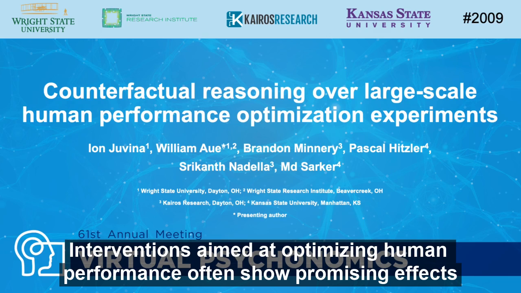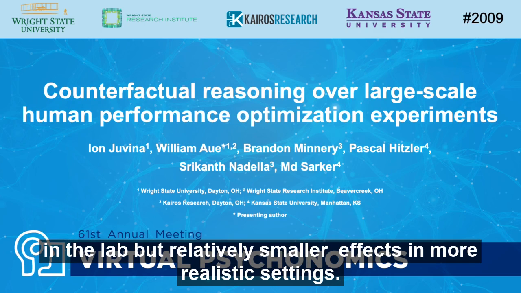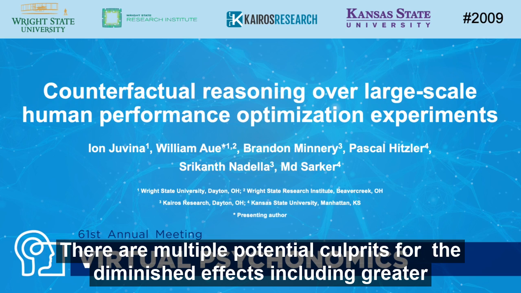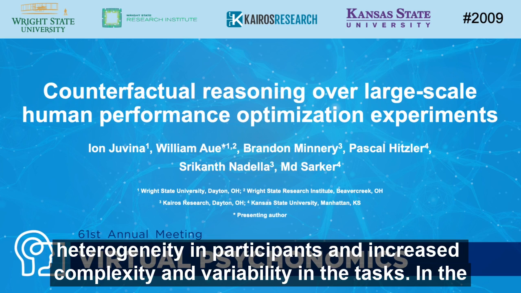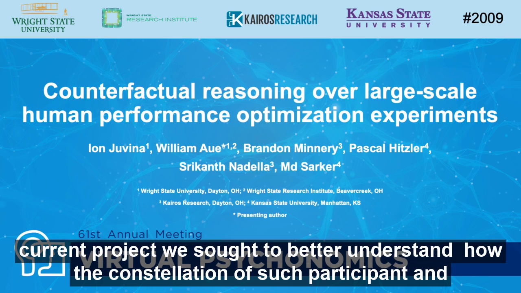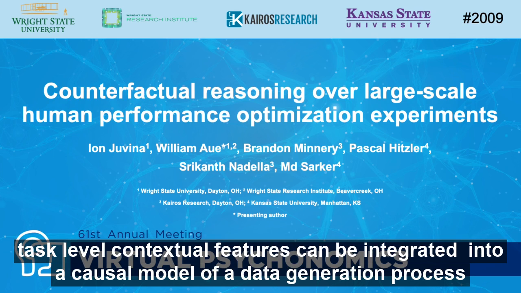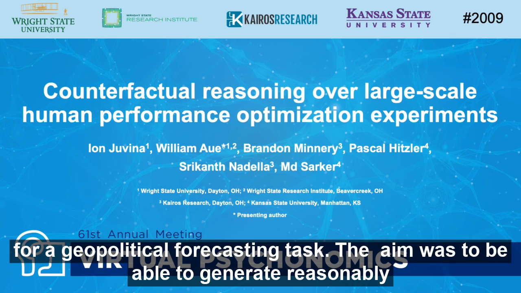Interventions aimed at optimizing human performance often show promising effects in the lab, but relatively smaller effects in more realistic settings. There are multiple potential culprits for the diminished effects, including greater heterogeneity in participants and increased complexity and variability in the tasks. In the current project, we sought to better understand how the constellation of such participant and task-level contextual features can be integrated into a causal model of a data generation process for a geopolitical forecasting task.